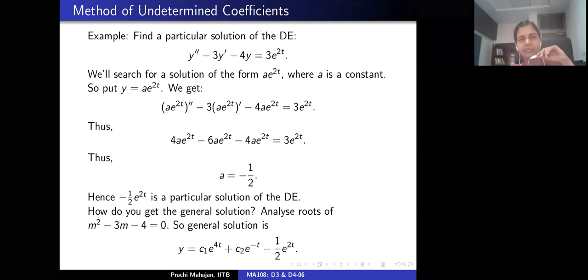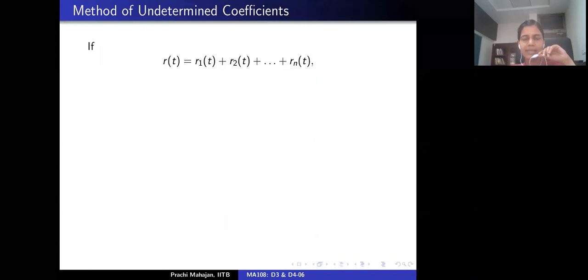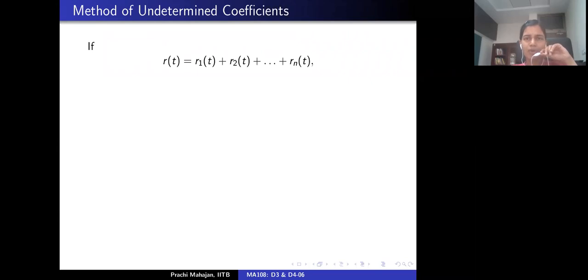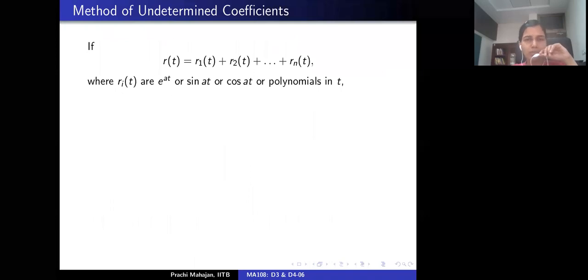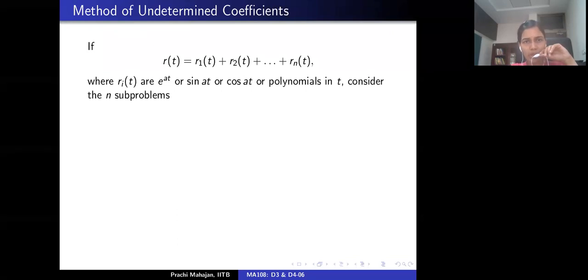All right. If there are no questions, let's look at this. Suppose R is the sum of R1, R2, up to Rn. So R is what? R is the right hand side of the non-homogeneous differential equation, right? And each of these Ri's is either an exponential, a sine function, a cosine function, or a polynomial. Then what do you do? How do you solve this differential equation?